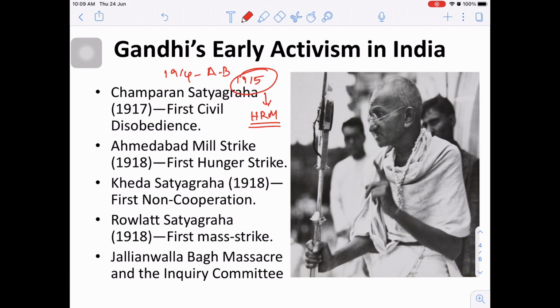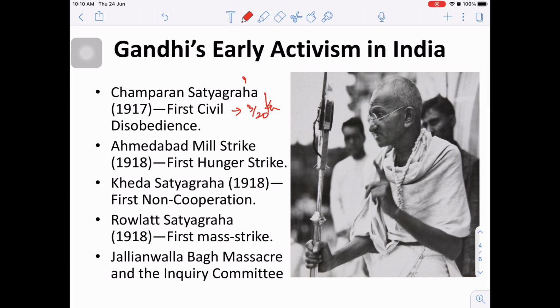But Gandhiji was of the view that it is not the right time for entering into the Home Rule movement or the people's mass movement. So he toured for 2 years, and he started his first struggle in 1917 when Rajkumar Shukla invited him to Champaran to fight against the Tinkathia system, where indigo laborers were forced to cultivate indigo in 3/20th of their land. Gandhiji fought against this and won.